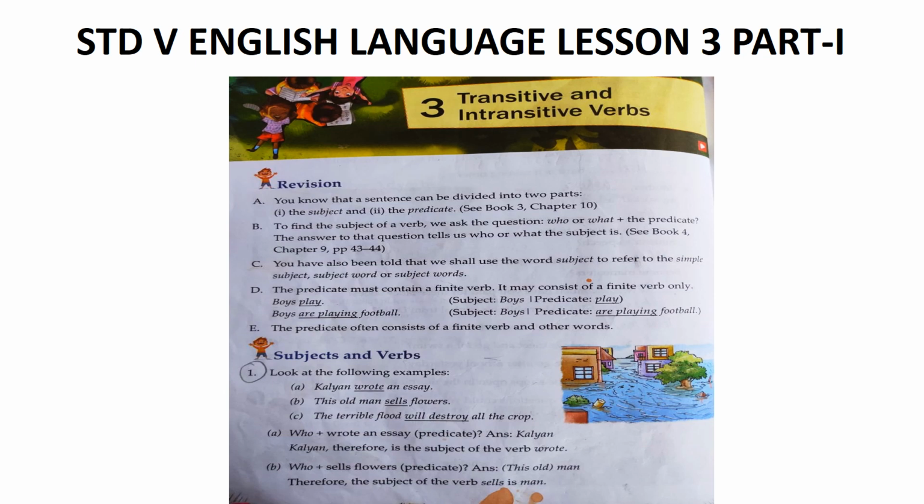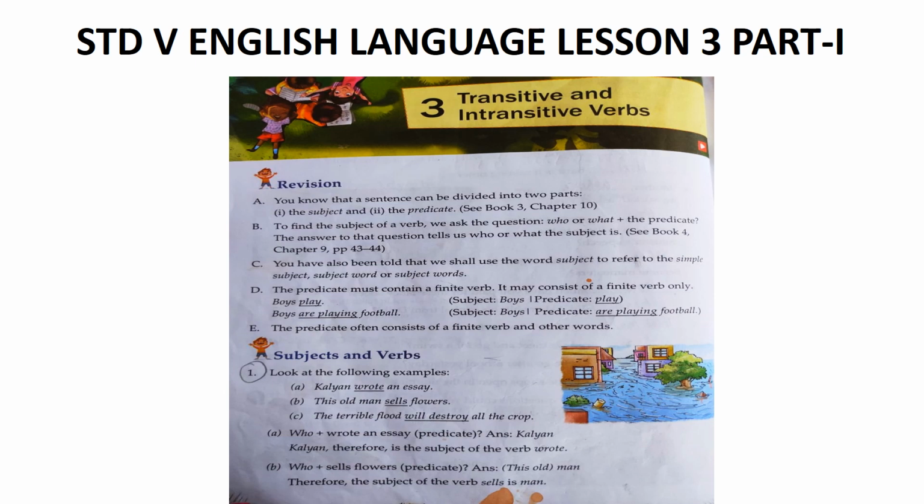In B, the verb sells tells us what this old man does. In C, the verb will destroy tells us what the flood will do. So, the person or thing which did, does or will do something is the subject of the verb. In other words, it is the subject which acts.